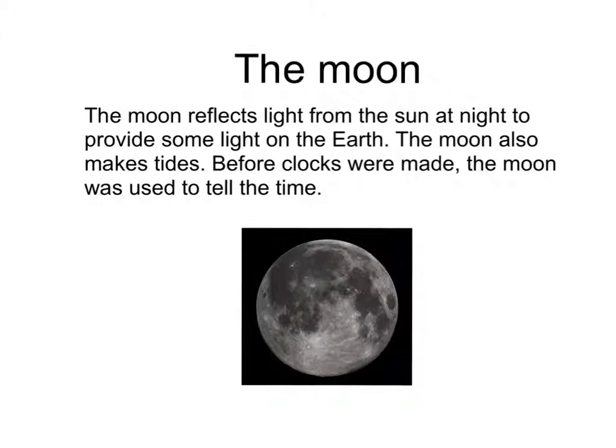The moon. The moon reflects light from the Sun at night so that it provides some light on the Earth. The moon also makes tides and is able to change the sea level of the Earth. Before clocks were made, the moon was used to tell the time. On the dark side of the moon, you can see many craters. This is because it has taken many hits of asteroids to protect the Earth.